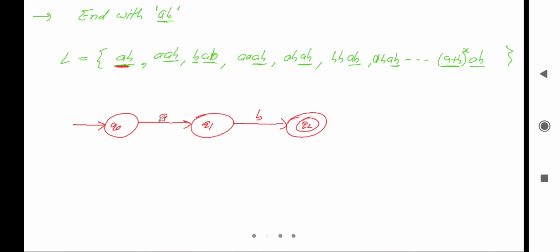From this one it will read A and go to Q1, and from Q1 it will read B and go to Q2. Q2 is the final state, it means it will accept AB. Now let's see B. Can we take the loop of B here? In starting there can be multiple B's, because we can take multiple B. After that it is AB and it will accept. After that it will read A and go to Q1, then read B and go to Q2 and it will accept the string.